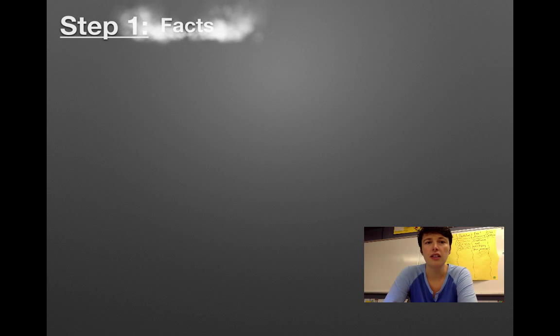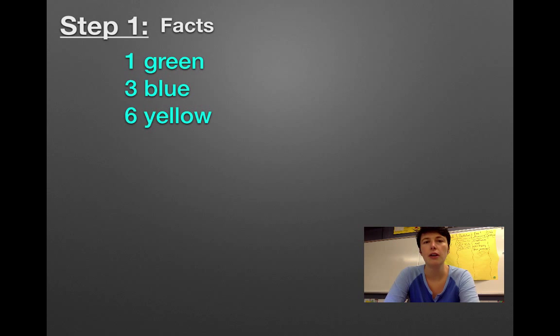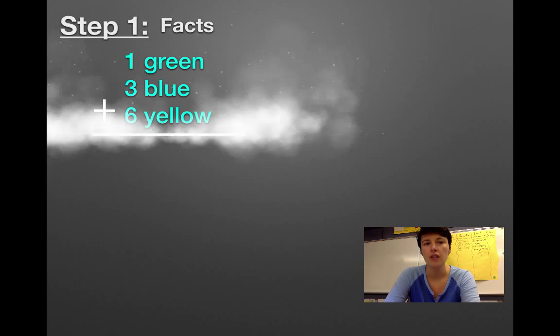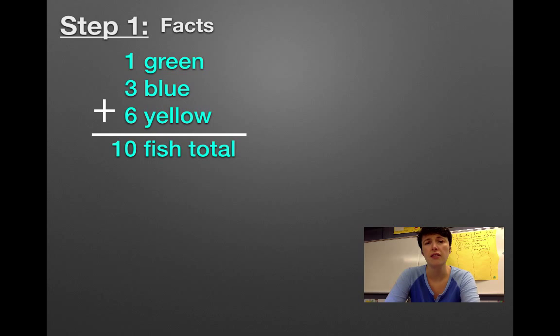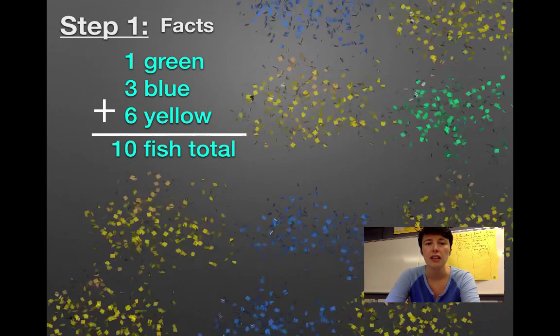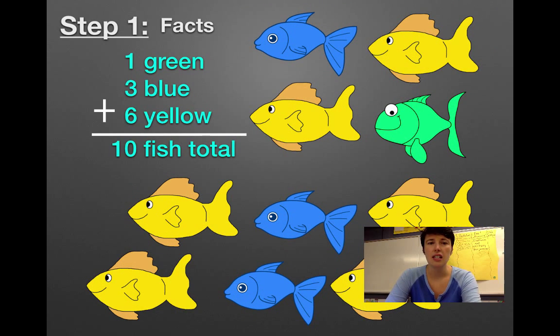So we're going to break this down into steps. Step 1, let's list out the facts. Let's go back through the story. You can even rewind this video to kind of reread the story. But let's list out what we know. So here's what we know. There's 1 green fish, 3 blue, and 6 yellow, for a grand total, if you add that up, of 10 fish in the tank. That's some important facts from the story. So kind of picture it, looks like this. There's my 1 green, 3 blue, and 6 yellow, if you kind of want to picture what that would look like in the tank.